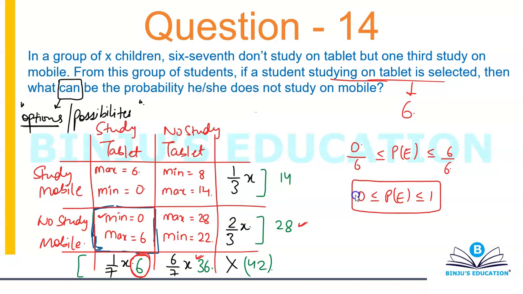It's an interesting question for GRE aspirants. They can give you this question with multiple options, like A, B, C, D, E: 0, 0.1, 0.2, 0.8, 0.9, 1. All of them are correct.